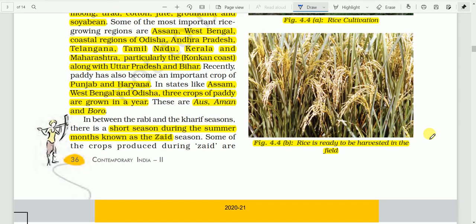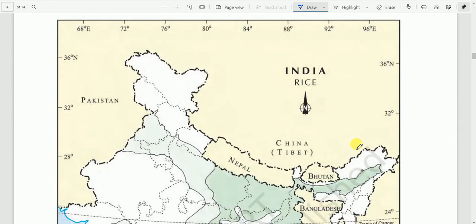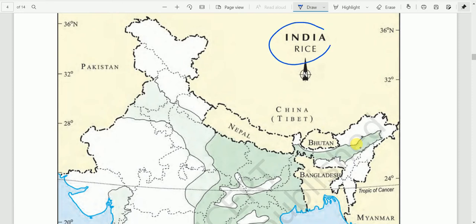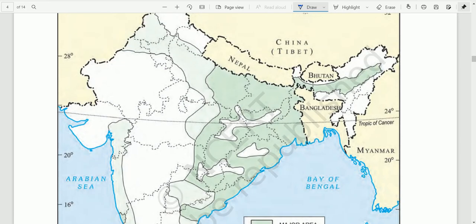And all of you are familiar with rice. This is the rice, that is paddy, in the field, ready to harvest. So this is about cultivation of rice, and this map shows the growing areas of rice in India.